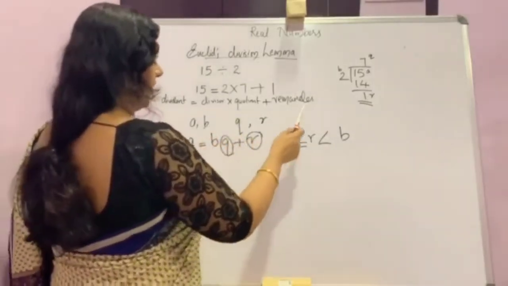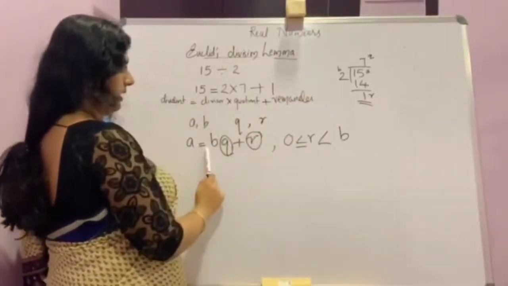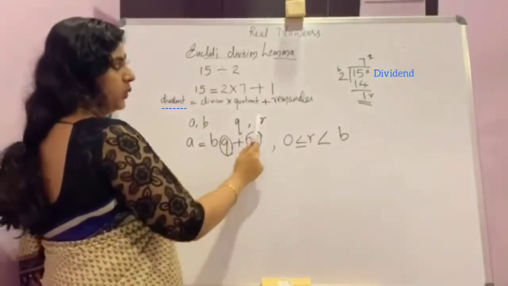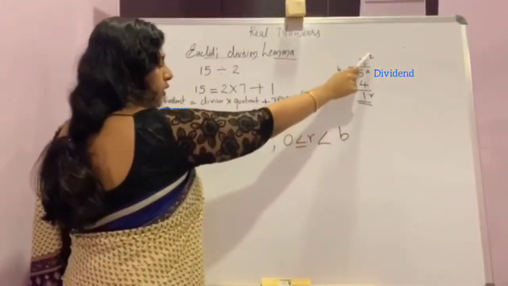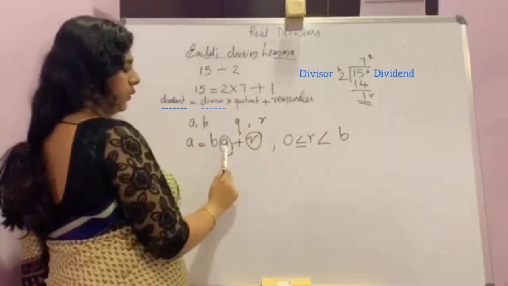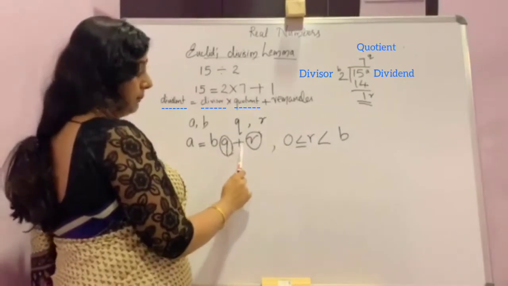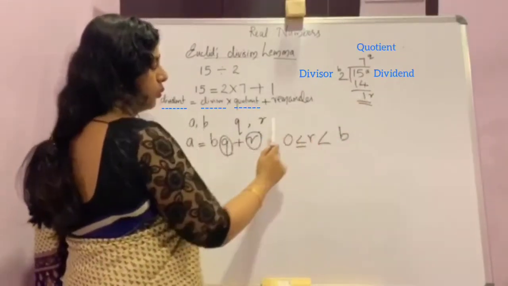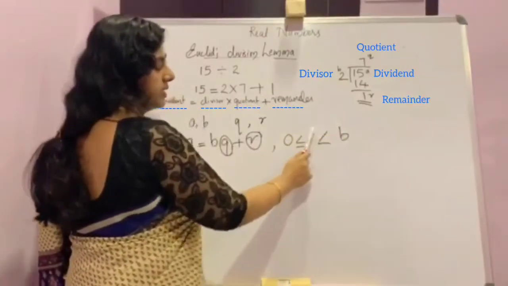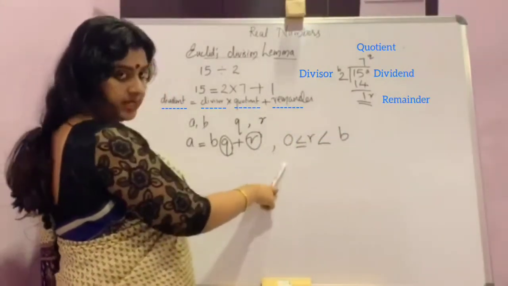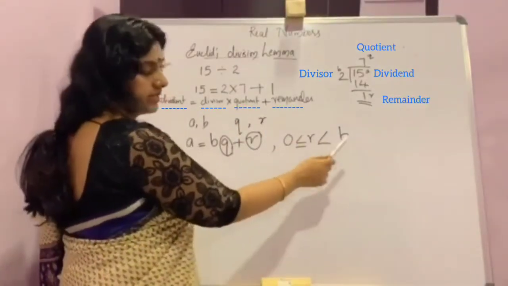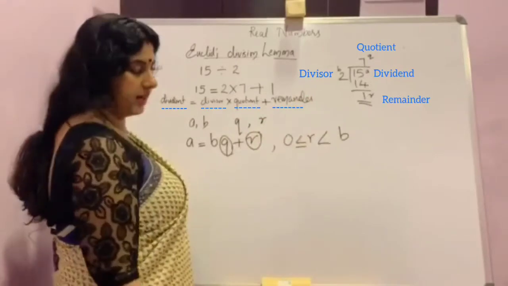So they are saying that a, which means dividend, is equal to b into q, that is 2 into 7, that is divisor into quotient, plus r, that is 1, remainder. And the condition of remainder is given, it may be 0 or greater than 0 but less than divisor.